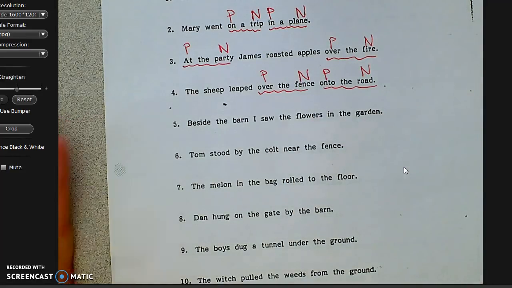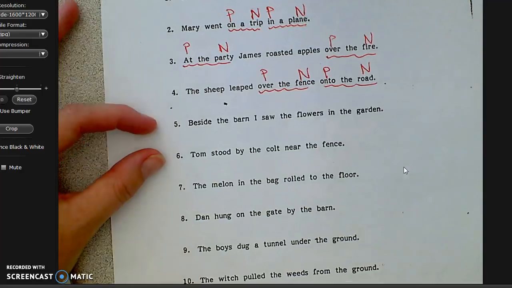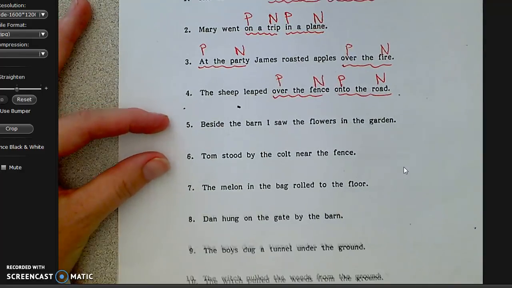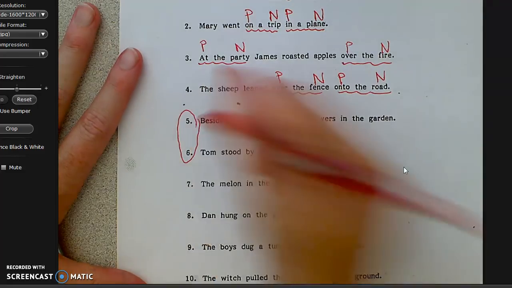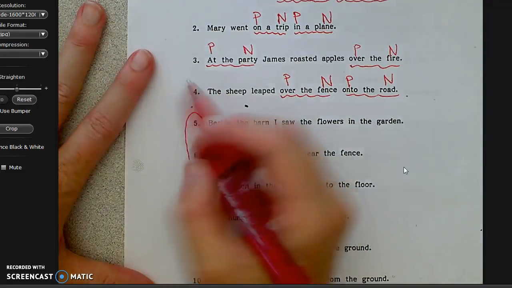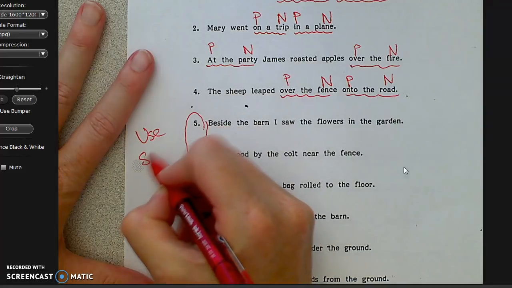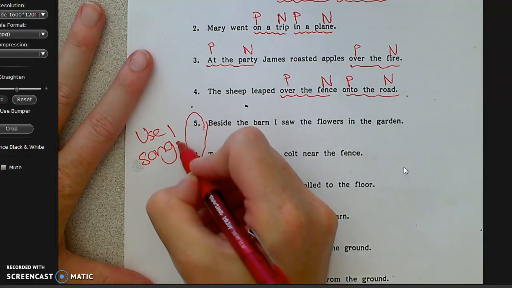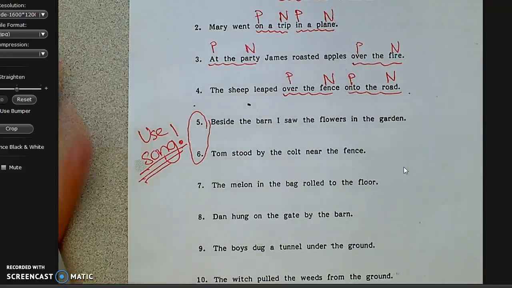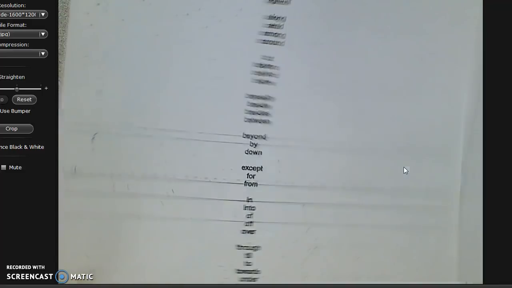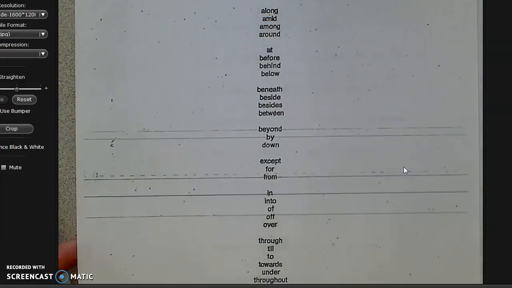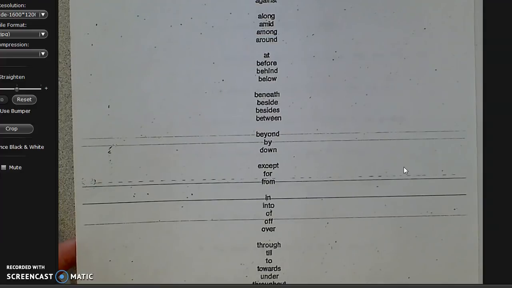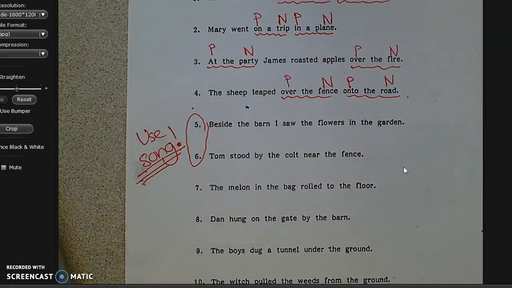Okay. So, you are going to now do 5 and 6 by yourself, and your teacher will go over it tomorrow. I want you to circle 5 and 6, and then I want you to write yourself a note. Use your song. Make sure that the word is listed in the song as a preposition to help you identify the prepositional phrases. Okay? So we'll go over 5 and 6 tomorrow.